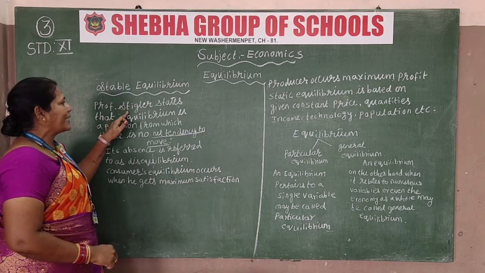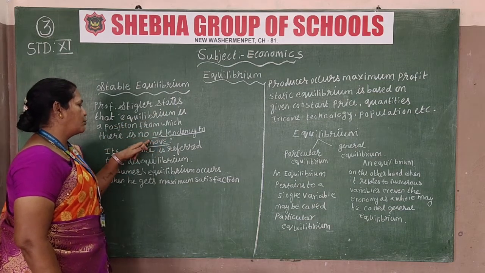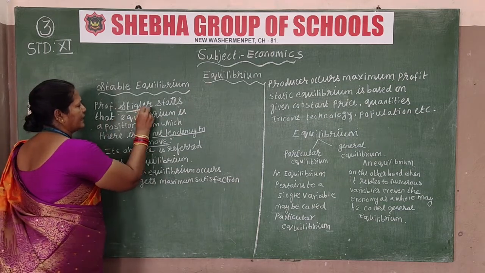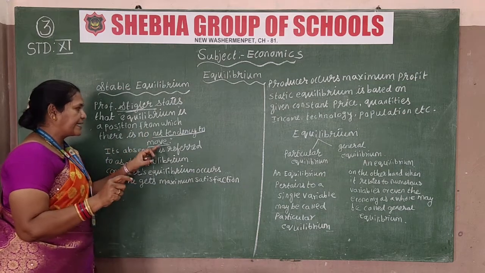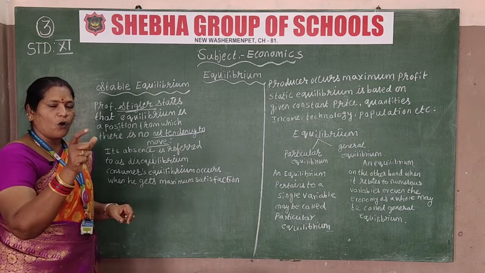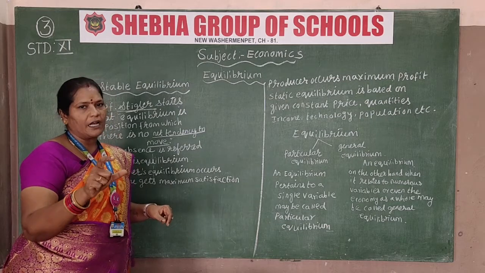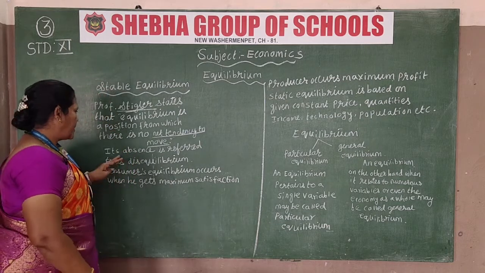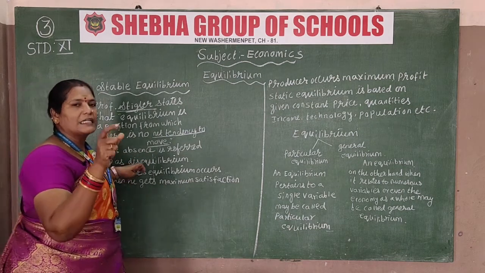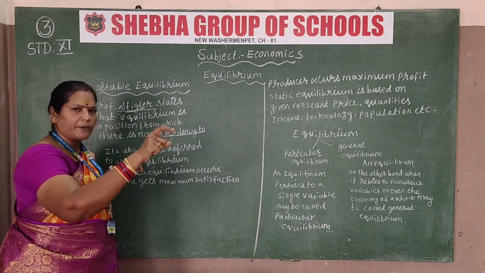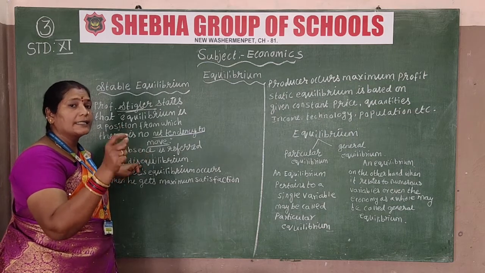See, Professor Stigler states that equilibrium is a position from which there is no net tendency to move. Means he says that in equilibrium, there is no net tendency to move. The net tendency means all the variables, goods, services, raw materials, labor, land, whatever it is, it doesn't move. Its absence is referred to as disequilibrium. Disequilibrium means that it is not the same. The good, product, demand, or supply may not be the same. So it is known as disequilibrium.